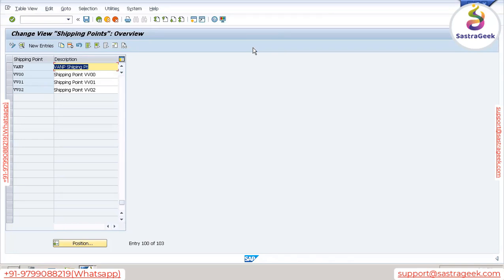So it represents each and every activity, to differentiate which is the shipping point, which is the plant. So we are defining them.